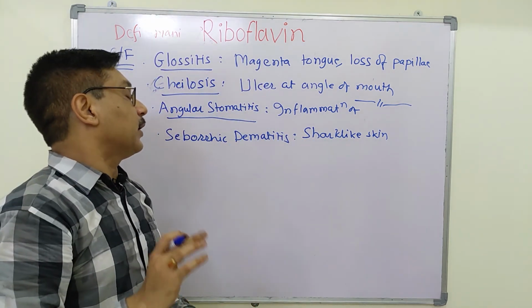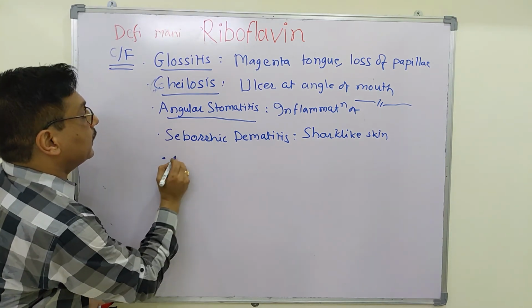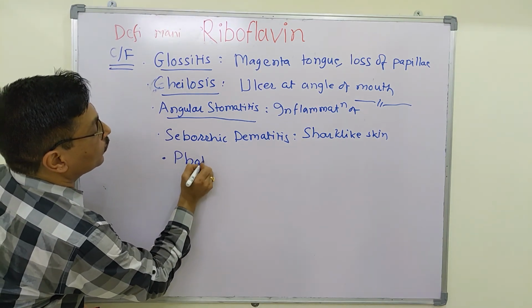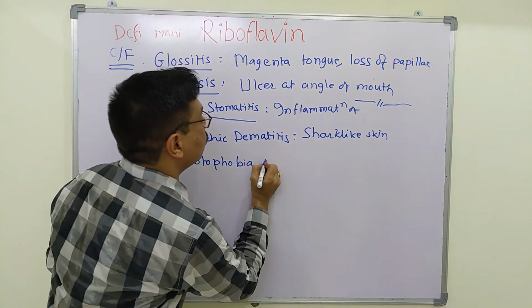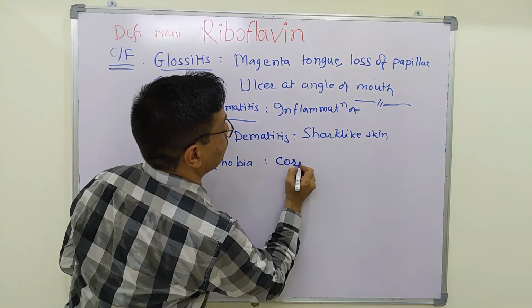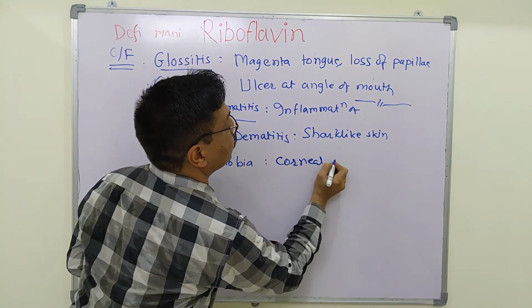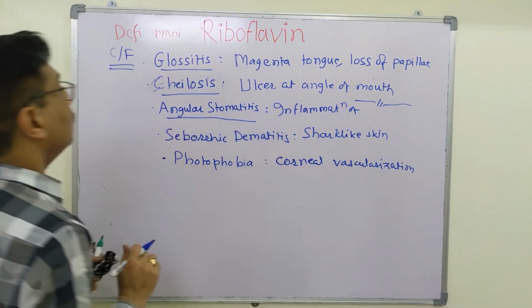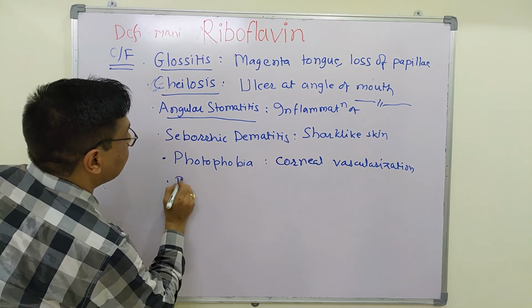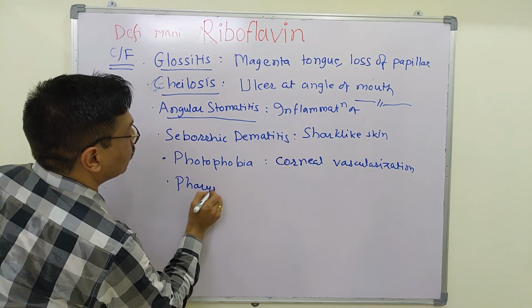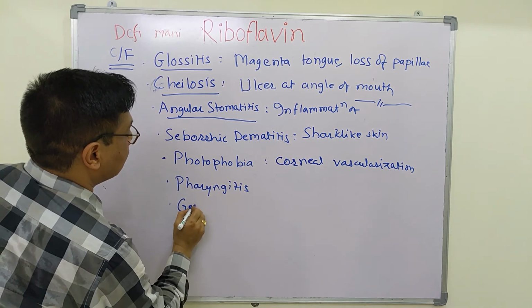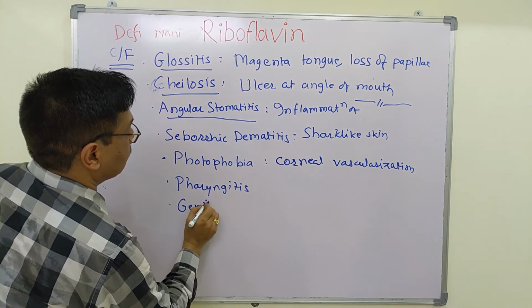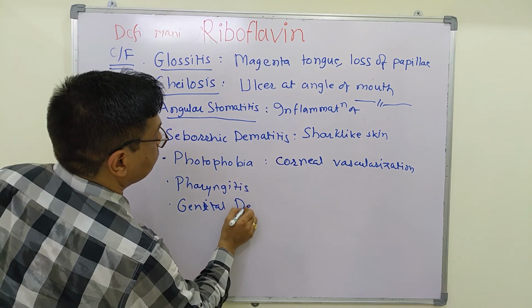There occurs seborrheic dermatitis and there occurs photophobia. Photophobia is due to corneal vascularization. Also, there occur pharyngitis and genital dermatitis.